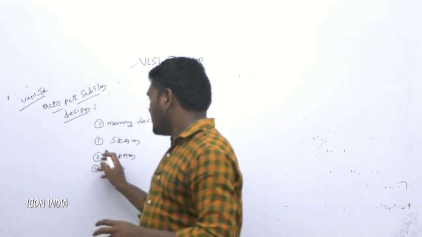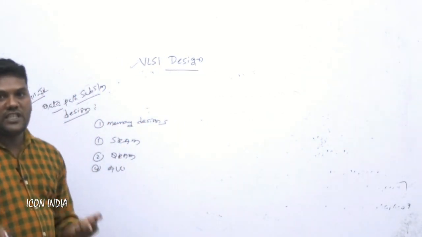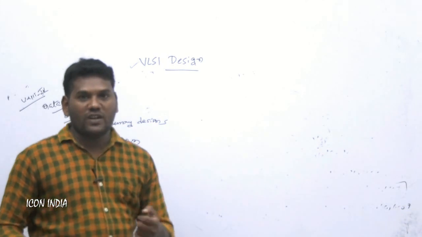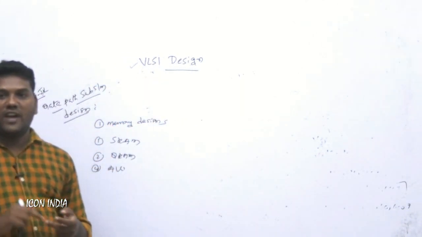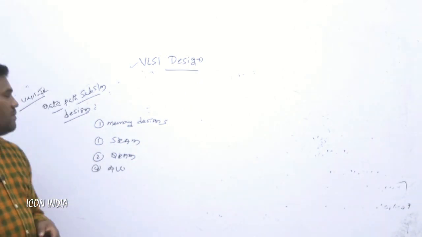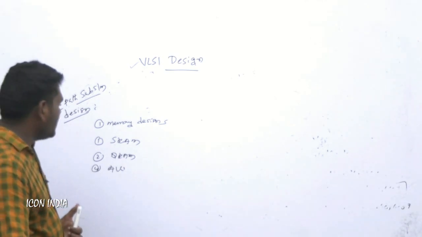Suppose we have to take the SRAM, how to design the SRAM and DRAM by using switching capacitors. In this also we have to go for the switching capacitors, wiring capacitors, fan in and fan out. All those concepts will be implemented in the data path subsystem. This is the 4th unit.